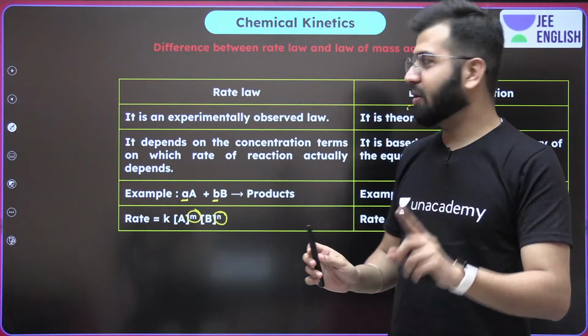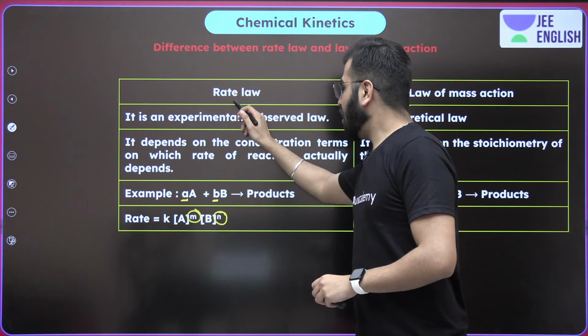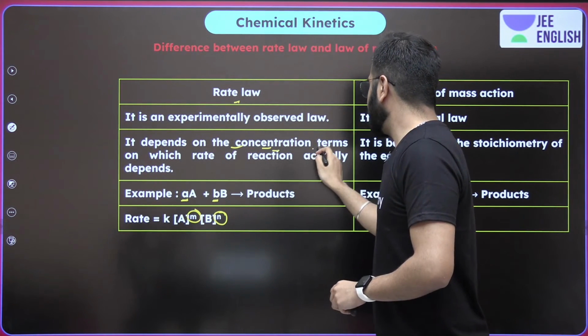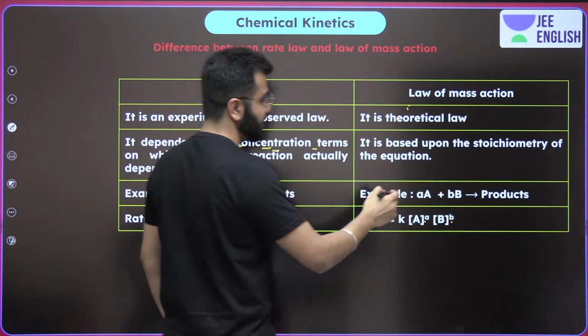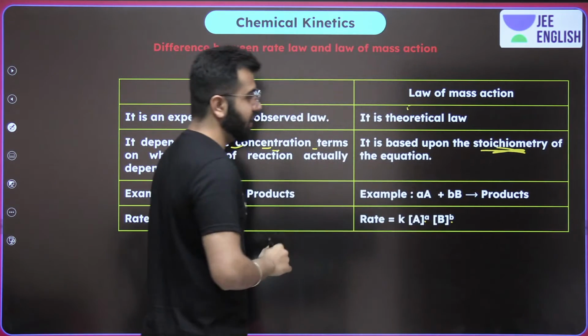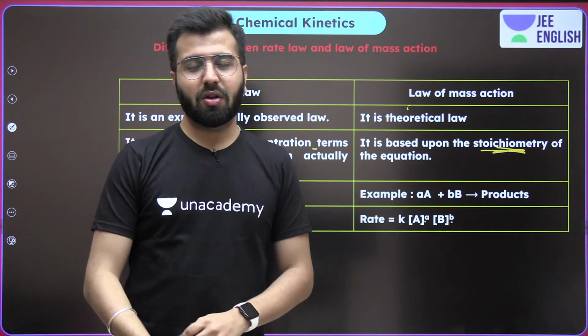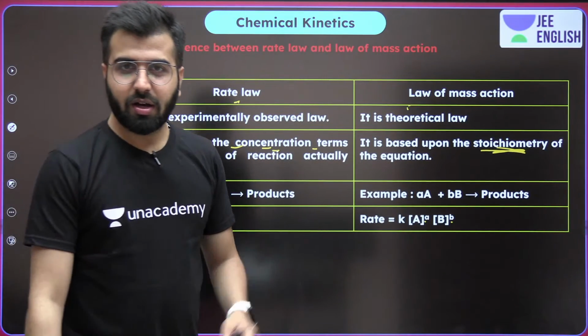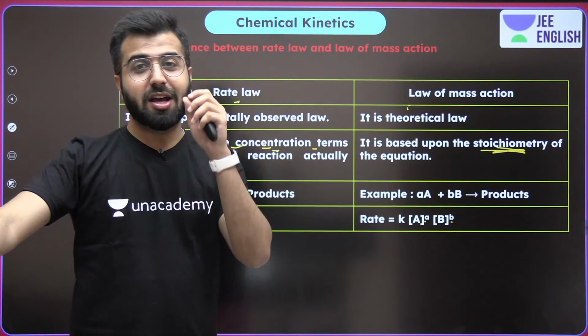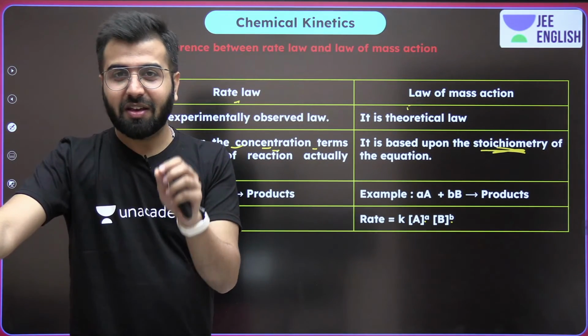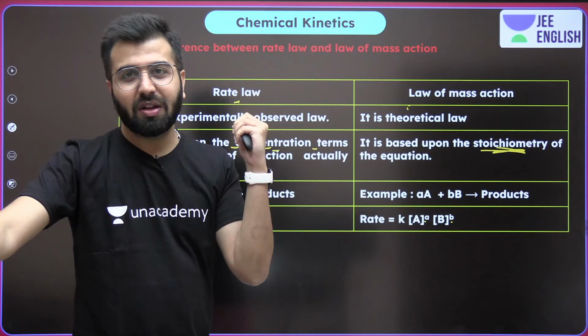That's what you have to remember. This law depends upon the concentration terms, and the other one depends upon the stoichiometry. So stoichiometry does not always help. Experimentally you should know how the concentrations of different reactants change with the given period of time, and then only we get to know.